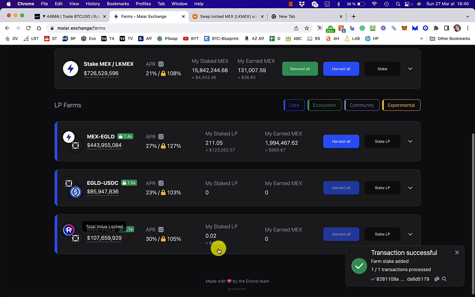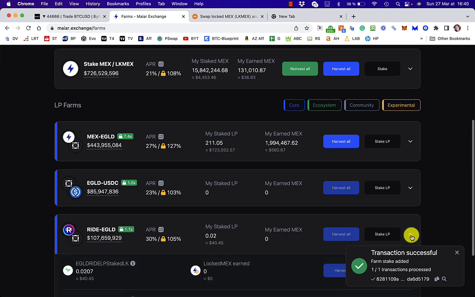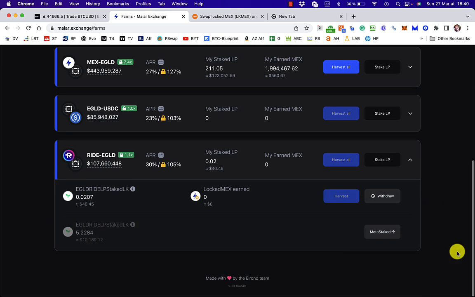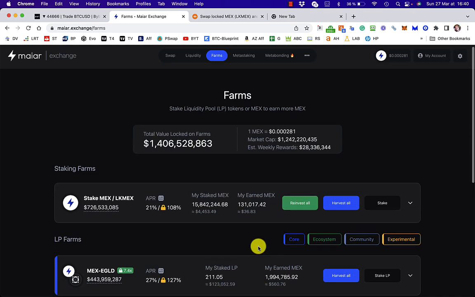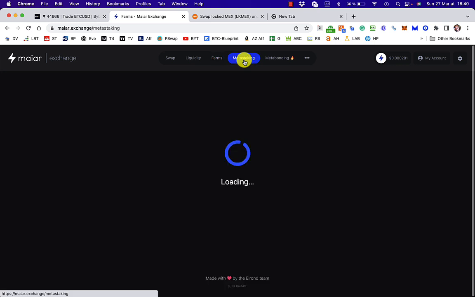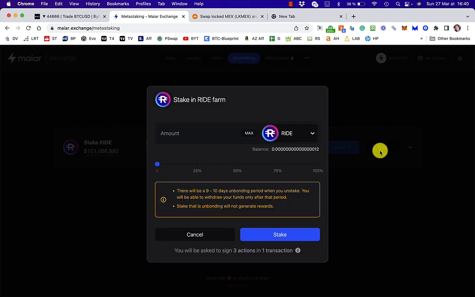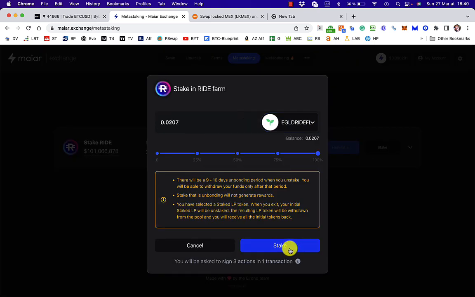If you'd already set up a RIDE-EGLD farm, this is what it would look like. Okay, so it's there, it's worth $40, and if you expand that, there is the eGold RIDE LP staked LK, and you can see that's made out of 0.1077 EGLD and 13.4908 RIDE. Now, I think I should be able to go to MetaStaking and stake that directly. So there you go. Okay, and then stake that.